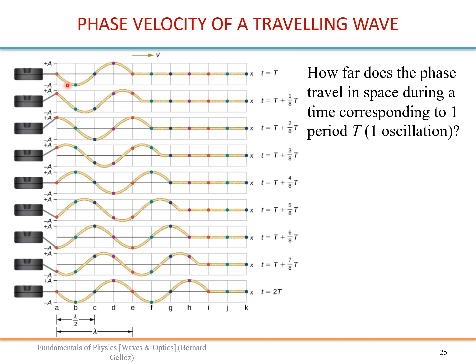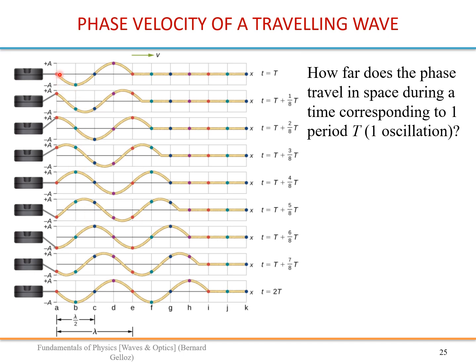We start in this state after a time t already. So we have here one wavelength. This is the position of x at different times. We start from t and we go until 2t, so we have a delta t of one period. We see how far this red dot has moved.